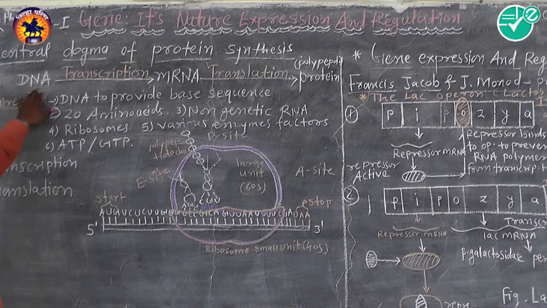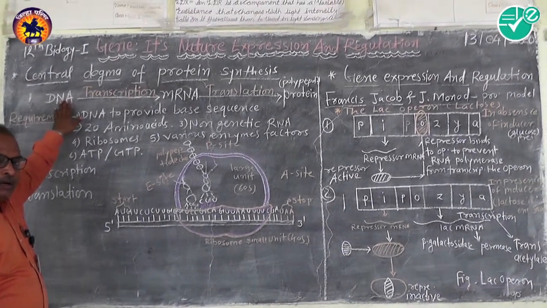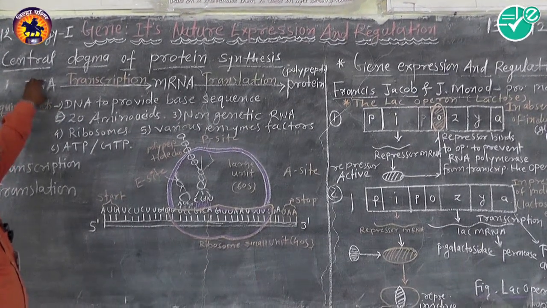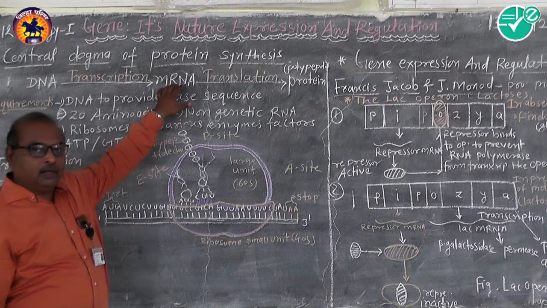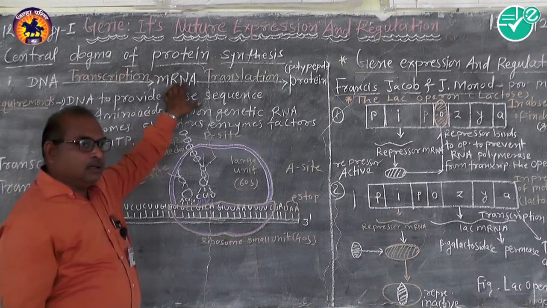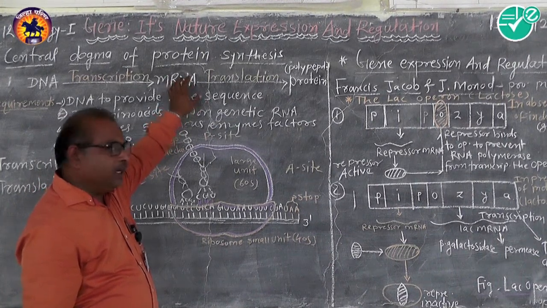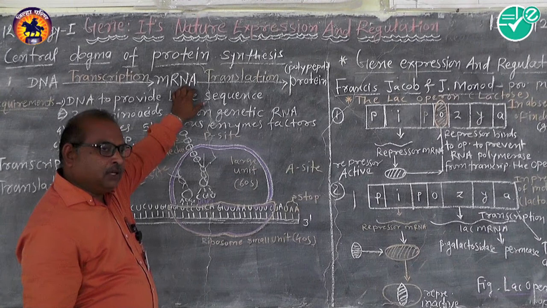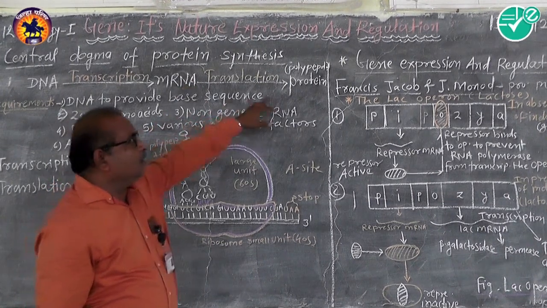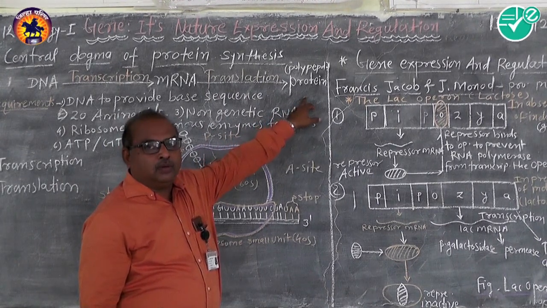The sequence of the DNA gets copied or transcribed, the script of the DNA gets copied and written by the mRNA. When that sequence comes out of the nucleus to the cytoplasm at the ribosome, it converts into protein.